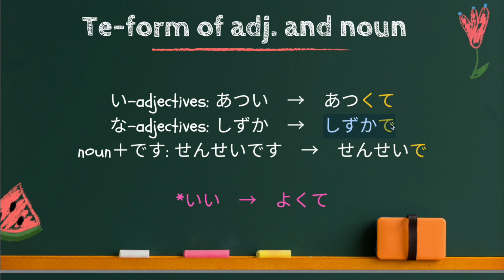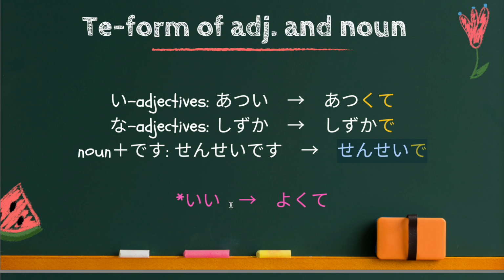So, 静かで. That's the te form of 静か. Lastly, 先生です. He or she is a teacher. In this case, just drop this off and add で. So, 先生です becomes 先生で. Using this, you can combine sentences like He is a teacher and she is a doctor. Sentences like that.